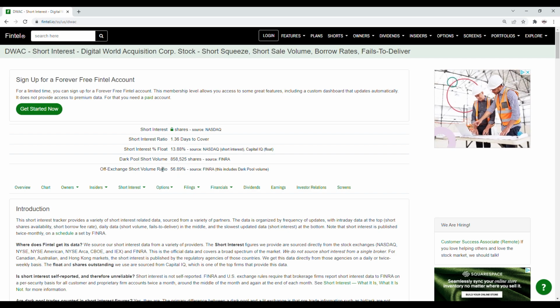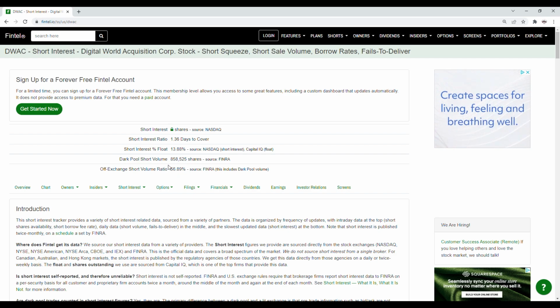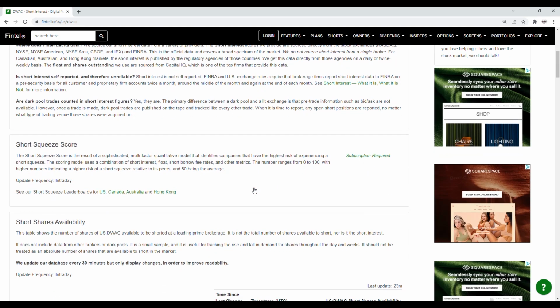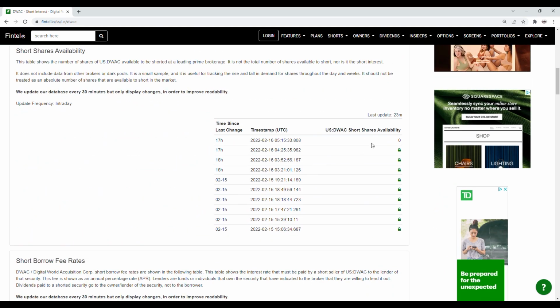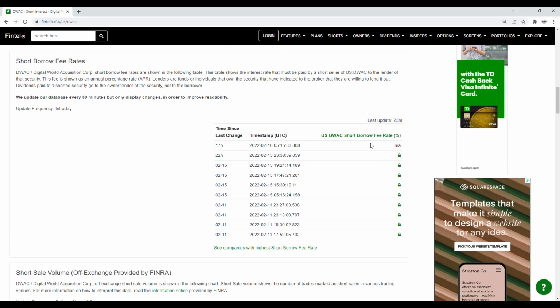And then for the dark pool short volume, it is at 858,525 shares. Scrolling down further on the page, the short shares availability is at 0, updated 23 minutes ago. And then for the short borrow fee rate, it is saying that it is not available. Remember, the last time when we did a video, it was fairly high. I think it was around 100%. So keep that in mind.